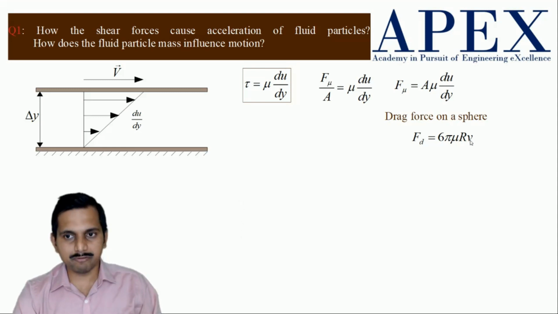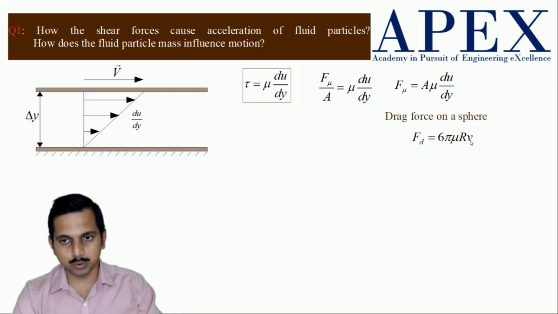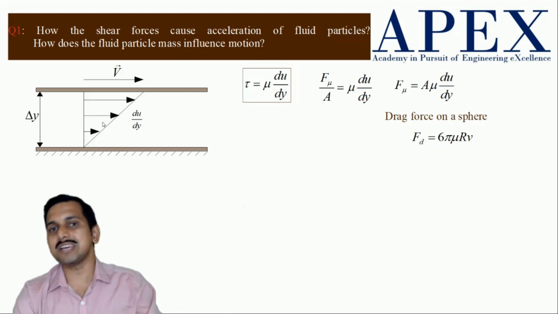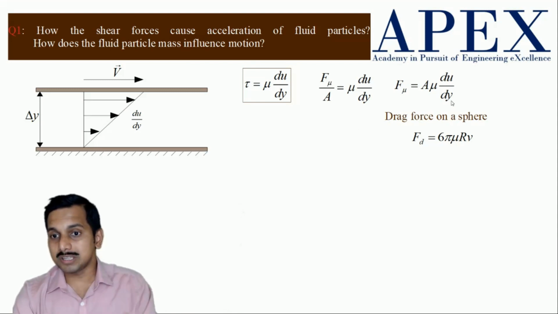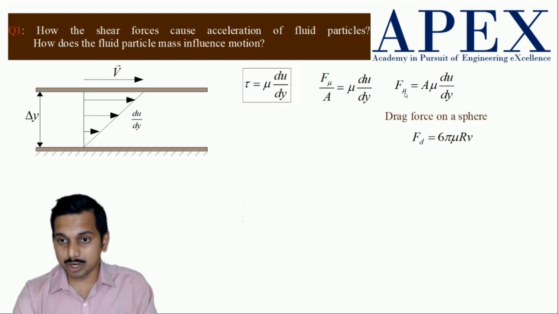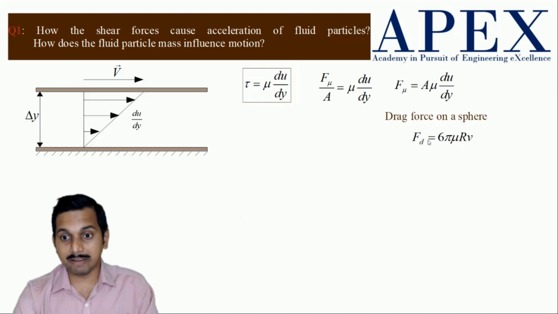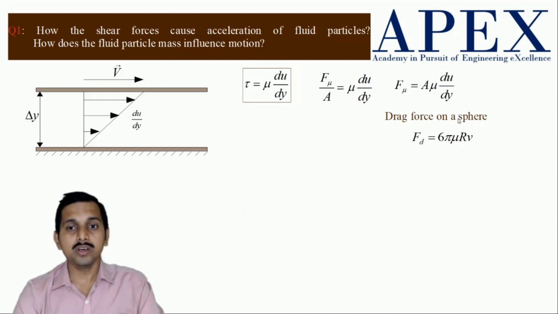Generally the resisting force, the viscous force due to friction in fluid, is proportional to the velocity. This viscosity is nothing but friction in the fluid. So this fluid viscosity or fluid friction force is proportional to the velocity. This is a very, very important concept that we have to understand: the drag force or the viscous force due to fluid friction or fluid viscosity is proportional to velocity. This will come in handy in further chapters.